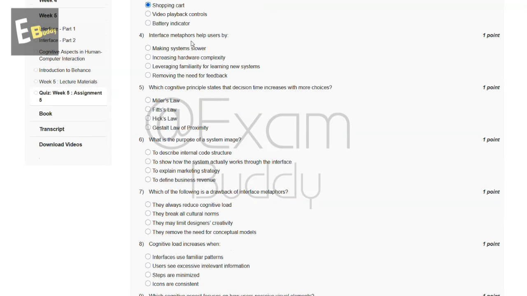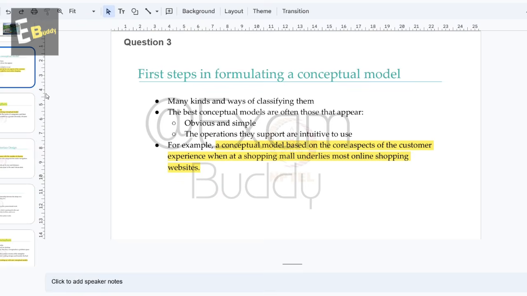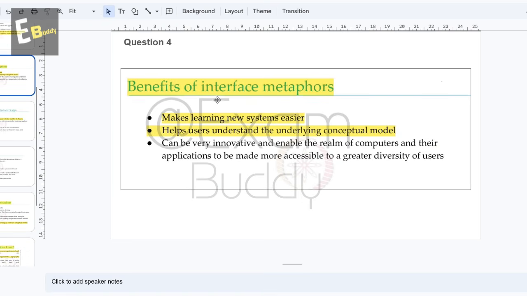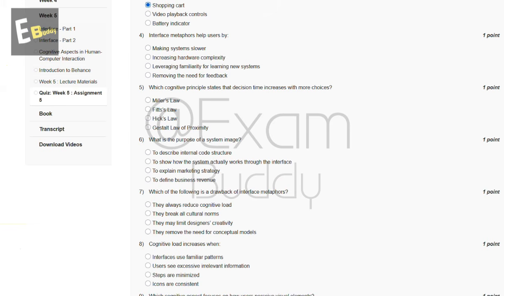And now let's go to our question number 4. Interface metaphors help users buy. These are the options, and now let's check the explanation. In explanation, benefits of interface metaphors: makes learning new systems easier, helps users understand the underlying conceptual model. So the answer of our fourth question is C. Leveraging familiarity for learning new systems.